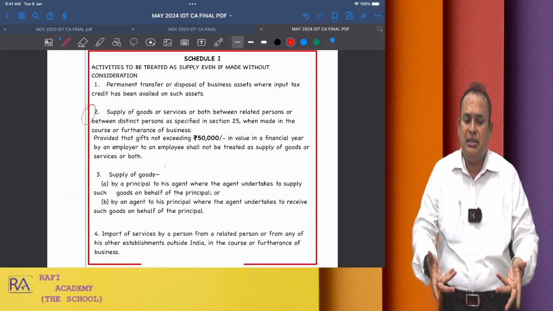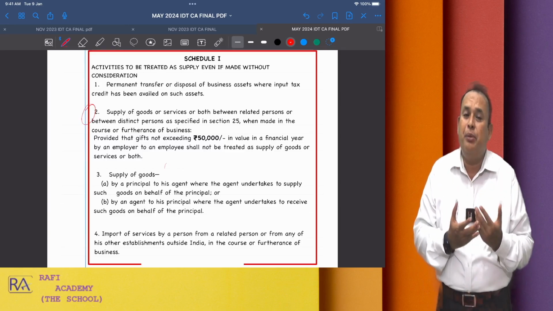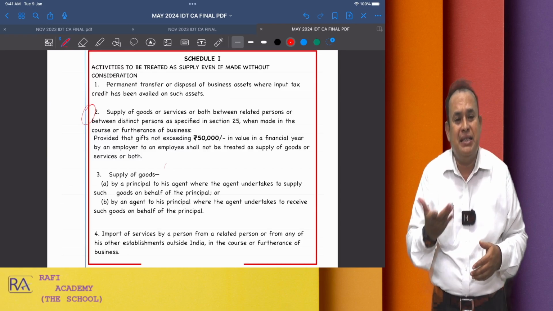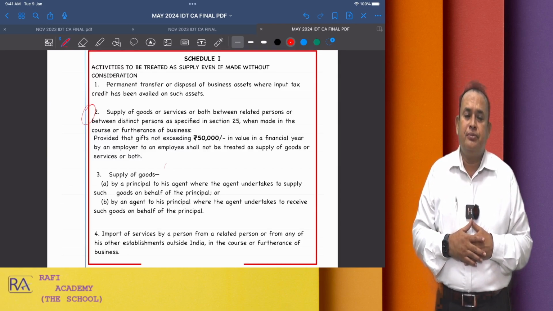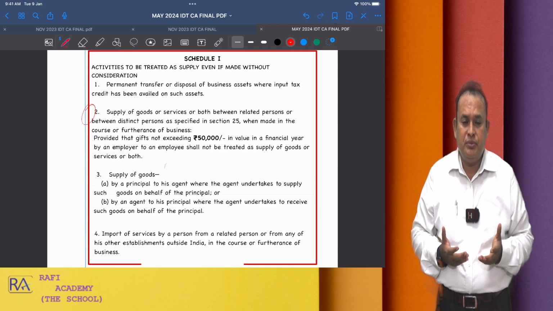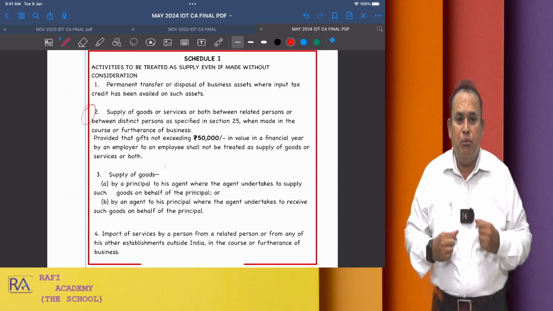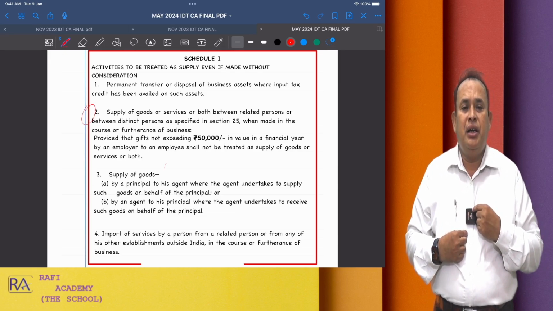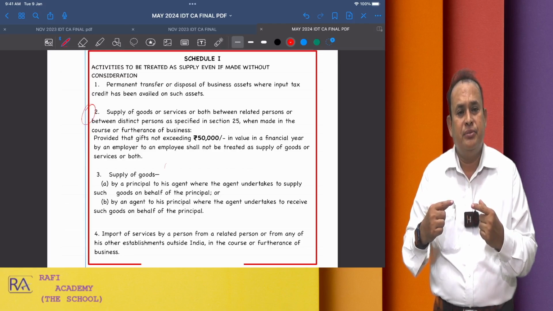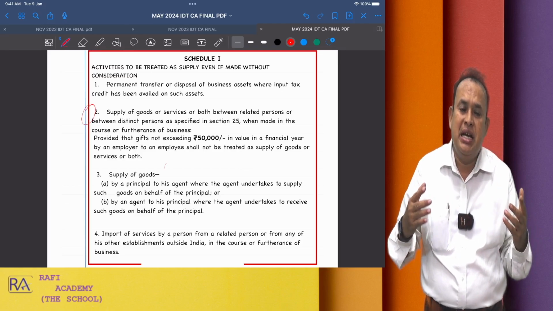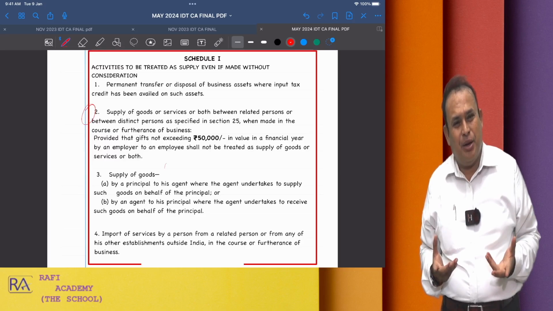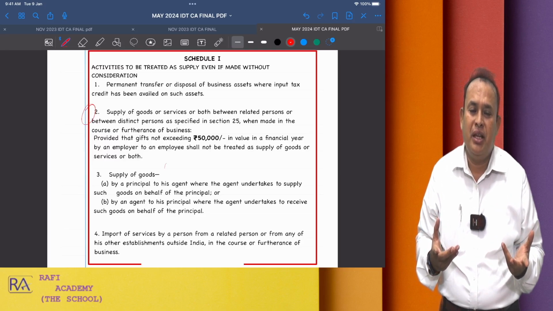Our children are called related persons. My son, my daughter are related parties. Now, I am Mr. Rafi, carrying on the profession Rafi and Associates, Chartered Accountants, for example.